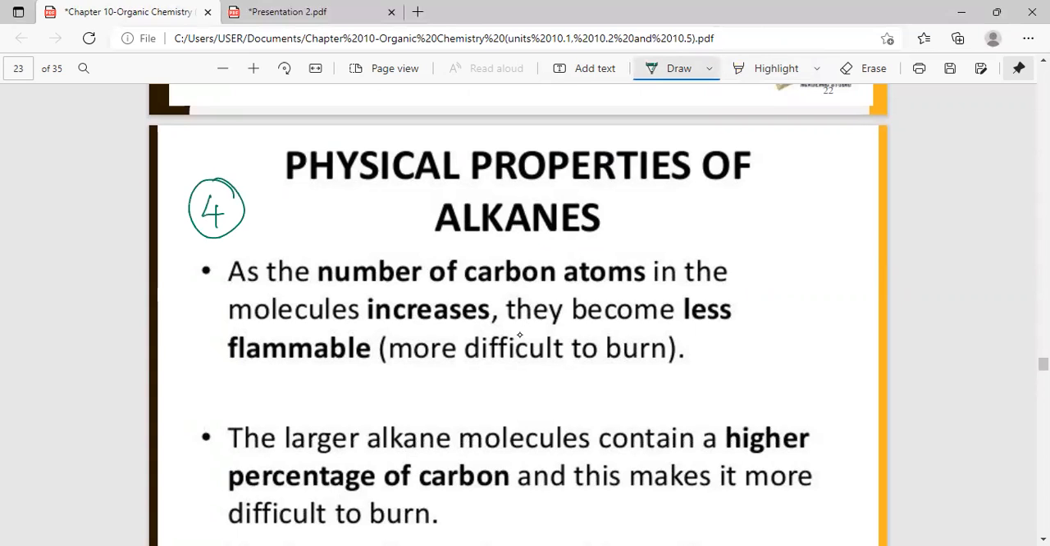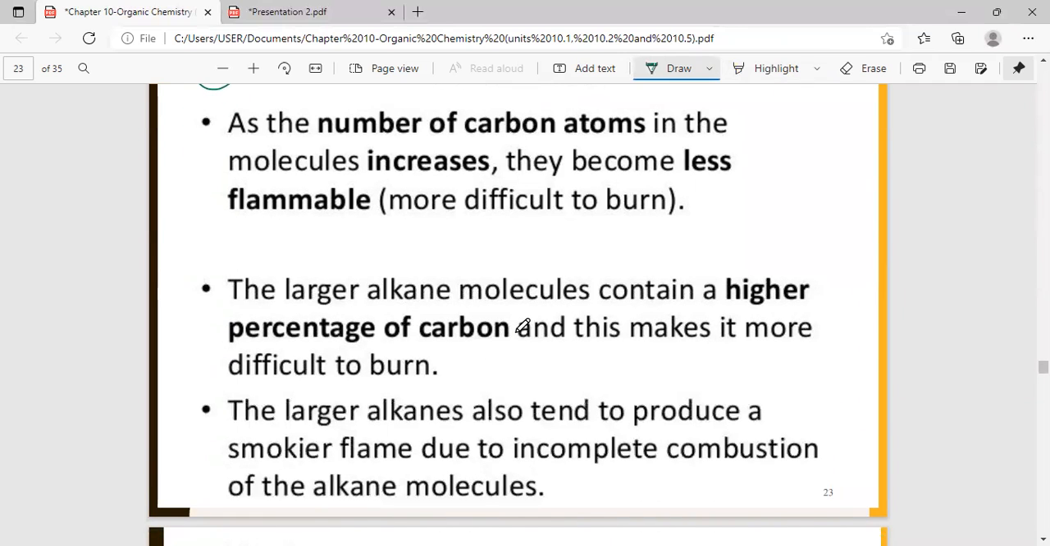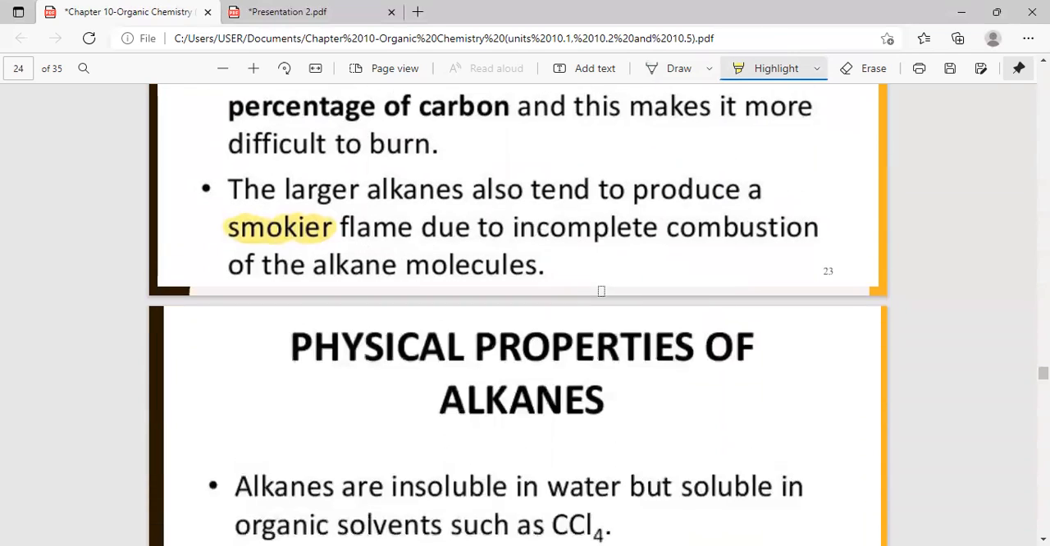As the number of carbon atoms increases, the molecules become less flammable. Okay, it becomes more difficult to burn. Because there is a higher percentage of carbon atoms, and not only that, even if they burn, they burn with a smokier flame. Okay, you won't see a clear flame. The place will be full of smoke. Is that clear? Okay, so that's the third property.